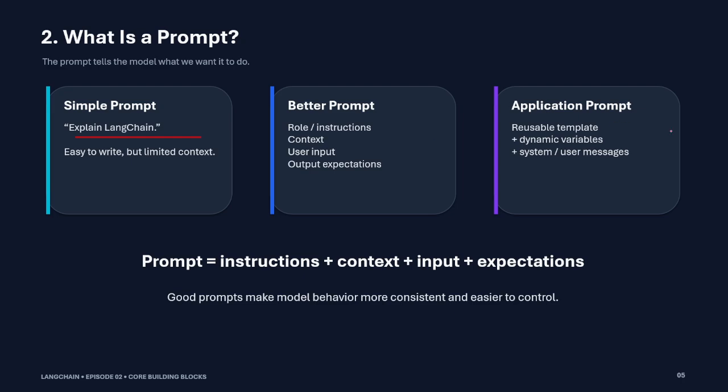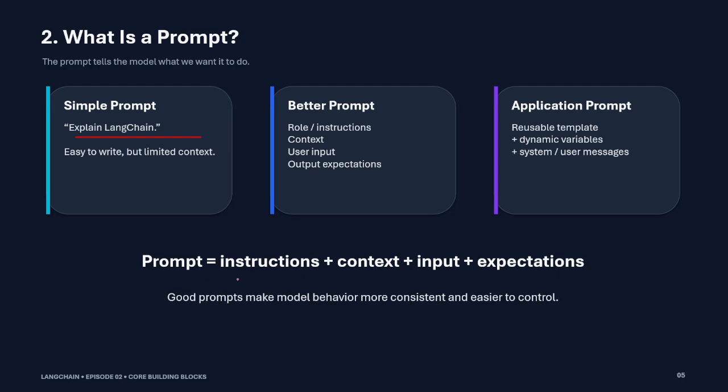Application prompt. In that case, we are providing a template with some dynamic variables, and we are also providing the system prompt and user prompt. On the basis of that, the model will take the decision, do its reasoning, and finally return our response.